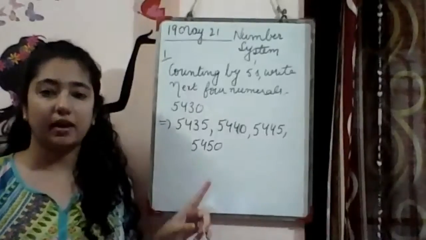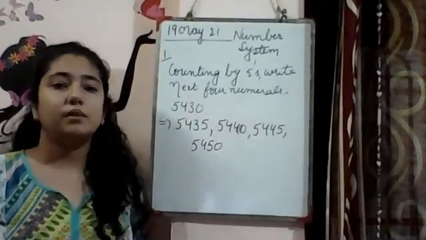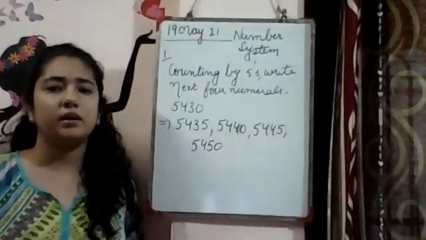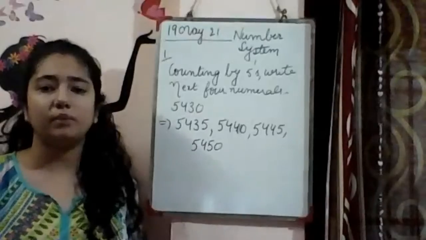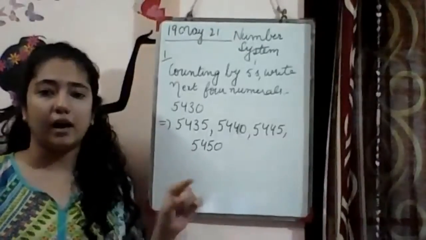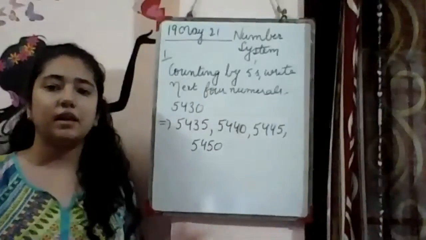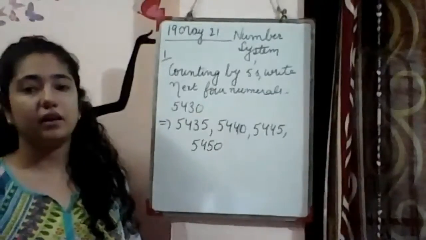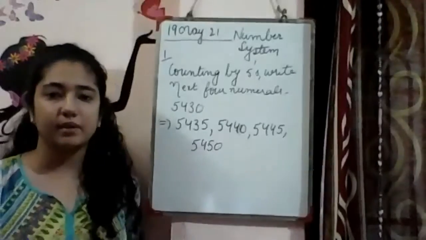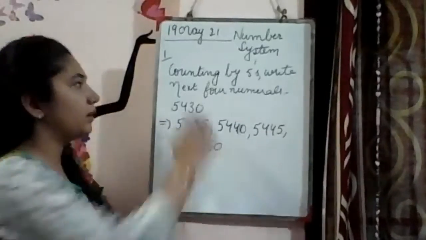So counting by 5, simple. We can also do it by 2s, by 10, by 20. Any skip counting number can be there in the exam, right? Simply you just have to add that number which is being asked, right? Just keep adding that much each time. And for 100s and 1000s, I have already told you the easy way. What do we do in hundreds? Done? So let's do one more.